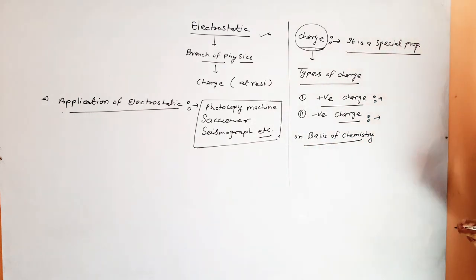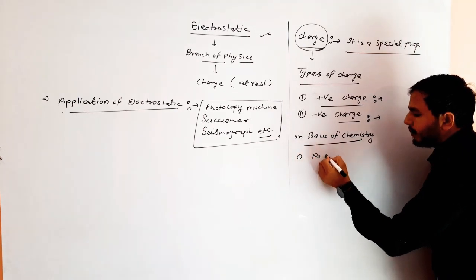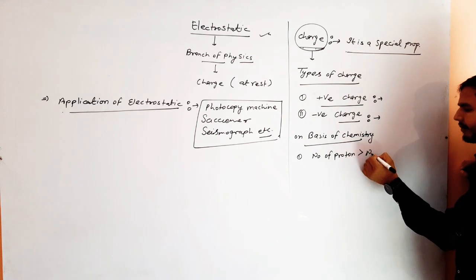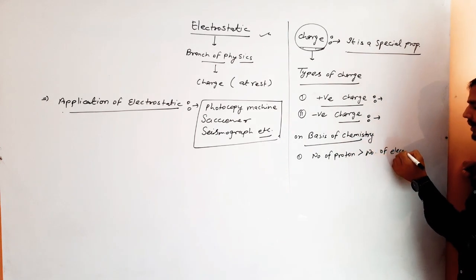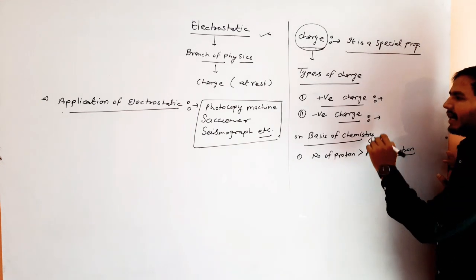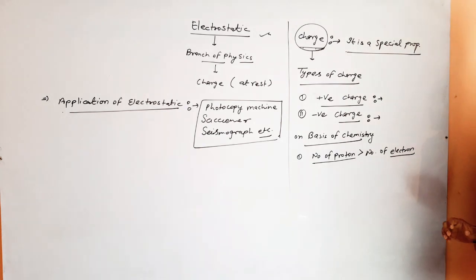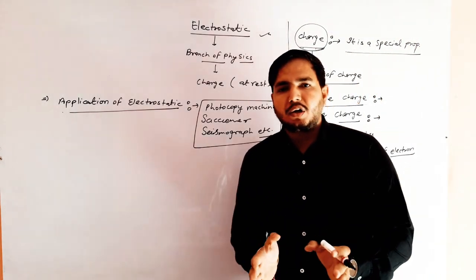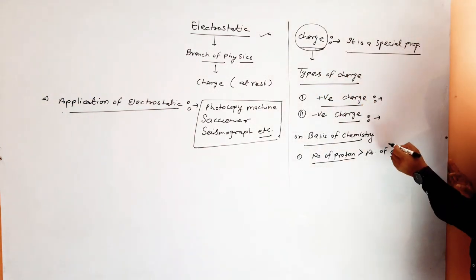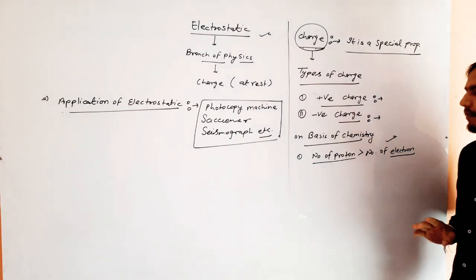What are positive and negative charge? When the number of protons is greater than the number of electrons, in this case the object is called positively charged. In any object, if the number of protons is greater than the number of electrons, then this object is called a positively charged object.